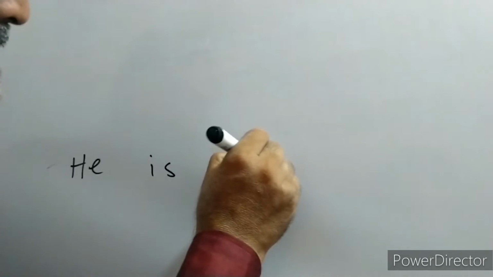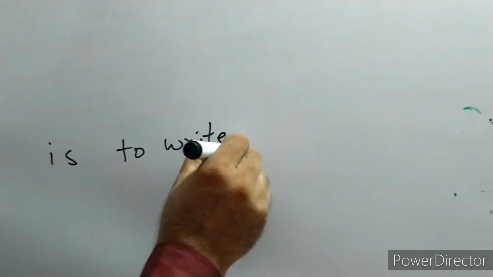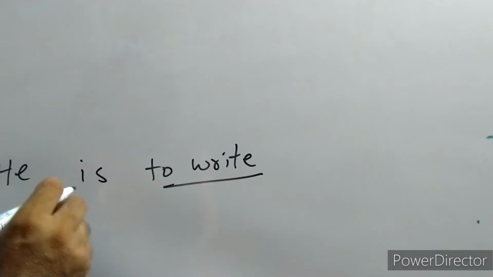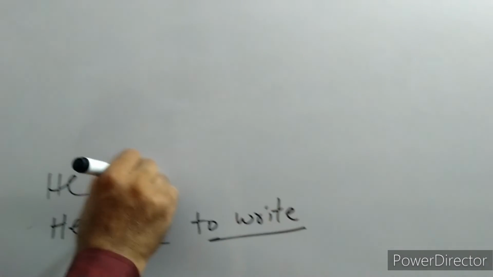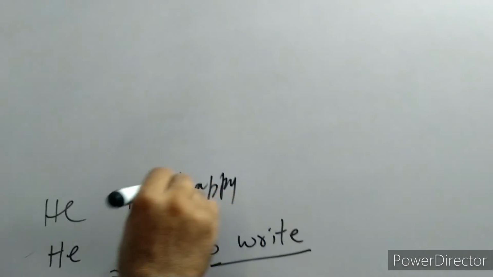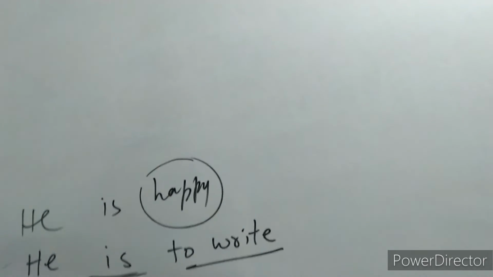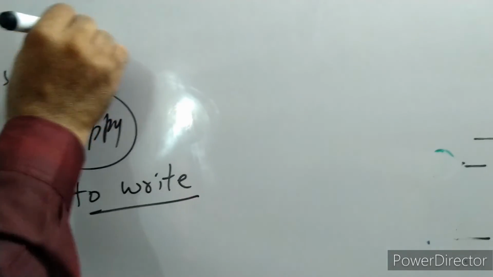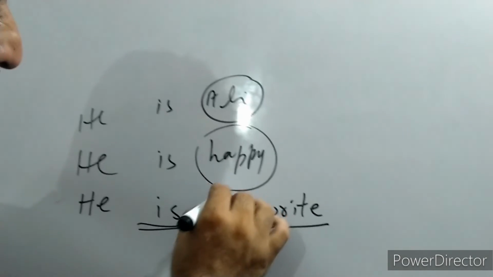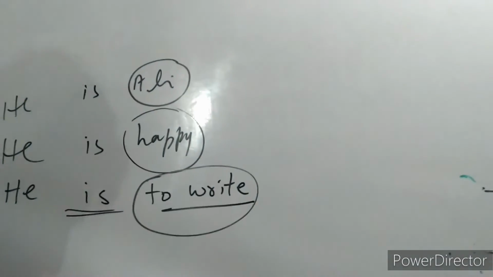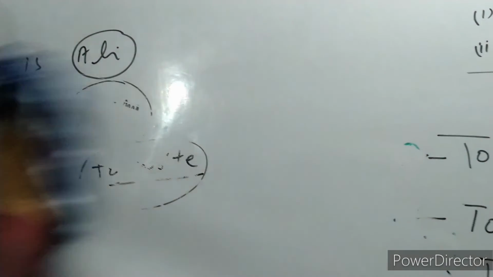So suppose he is to write. He is to write. Here, this is a complement because it completes the function of the verb. Suppose he is happy. Happy here is what? Happy here is an adjective. He is Ali. Ali is here a subject complement. Happy is here a subject complement. And like them, to write is also a subject complement. Right? So this is important.